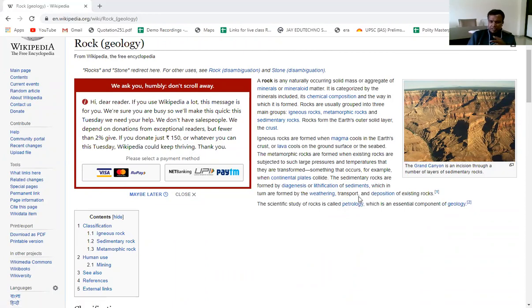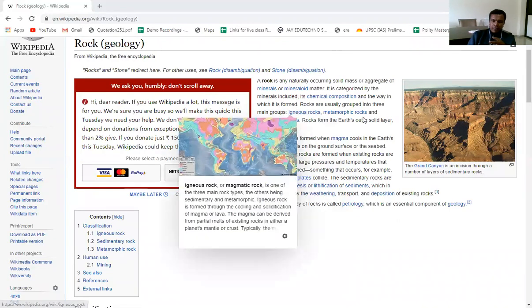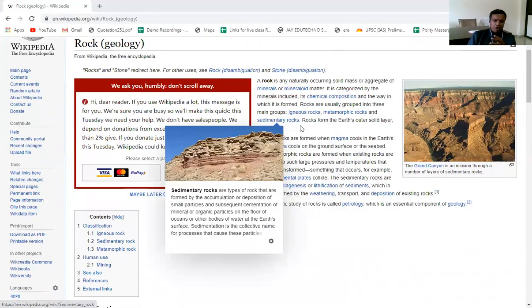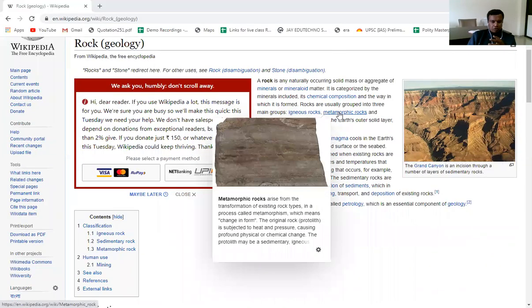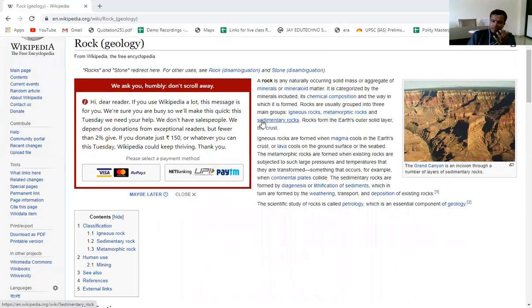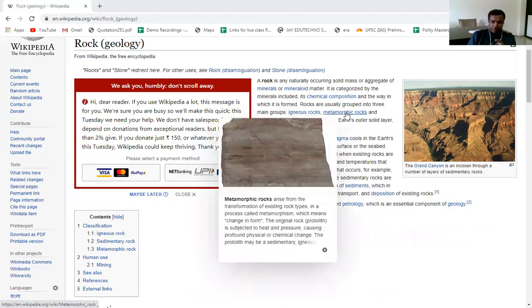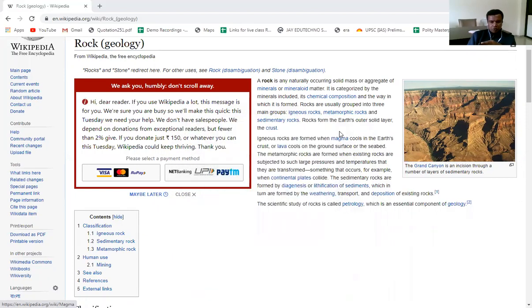So here you can see that the igneous rocks are the new rocks, while the metamorphic rocks are changed from either sedimentary or igneous rocks, and sedimentation may be of the igneous rocks or metamorphic rocks. So the sedimentation process, that is weathering, erosion and deposition, can happen to igneous rocks, or to metamorphic rocks as well. So the original rocks, the new rocks, are called igneous rocks.